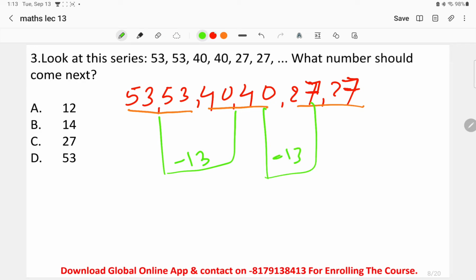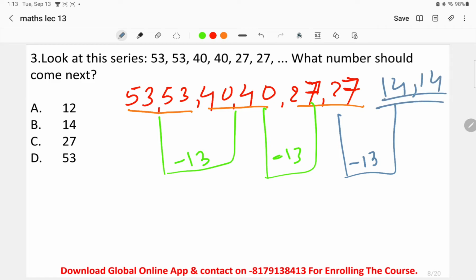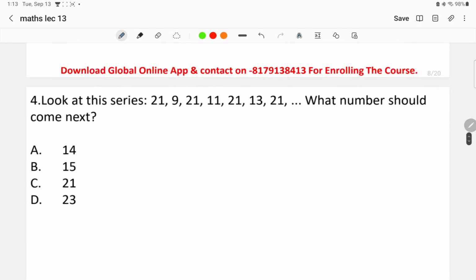So what will be the next number? That is the question asked over here: 27 minus 13, which will be option B, 14, 14. Okay, that is B. Now moving on to the next question.